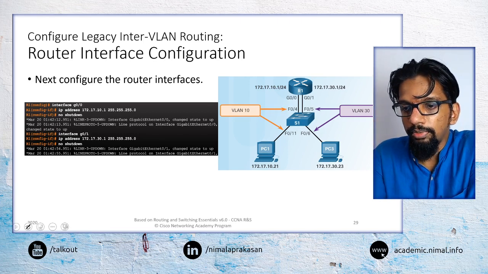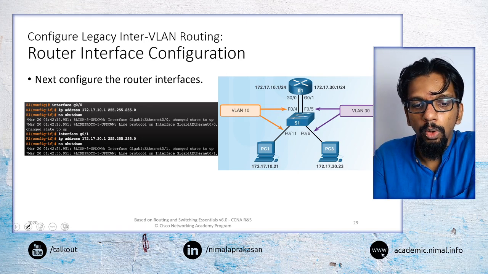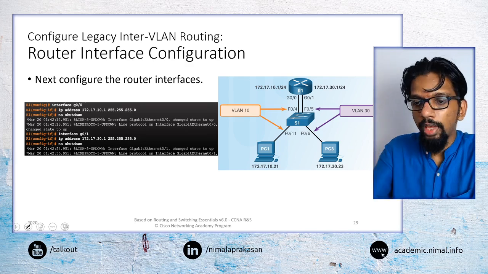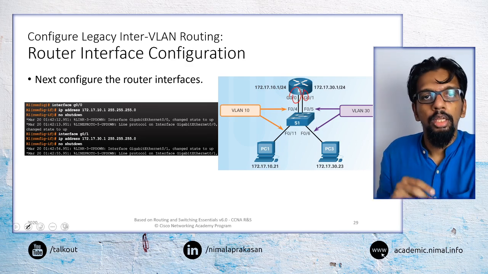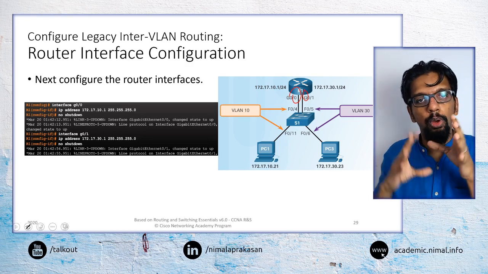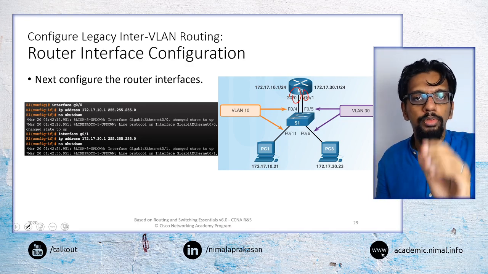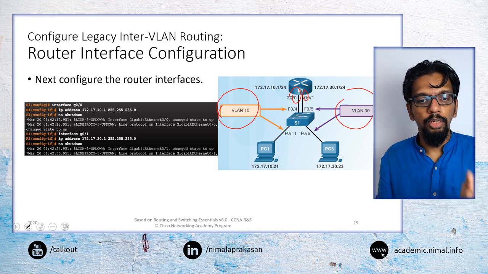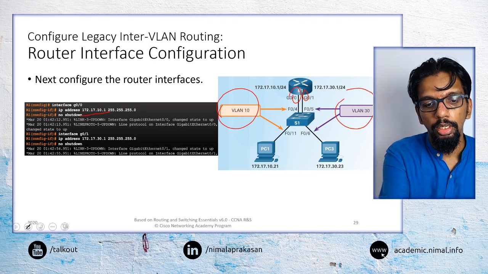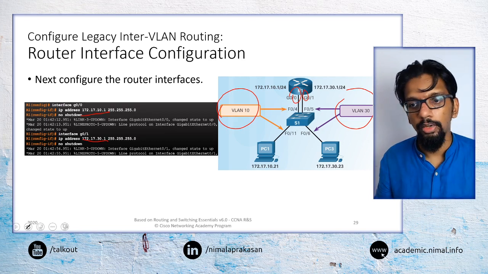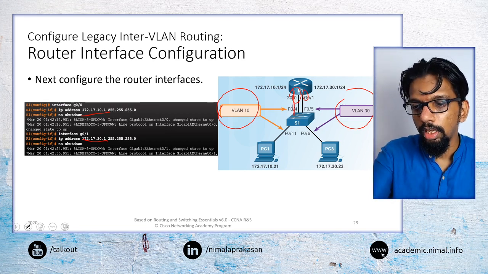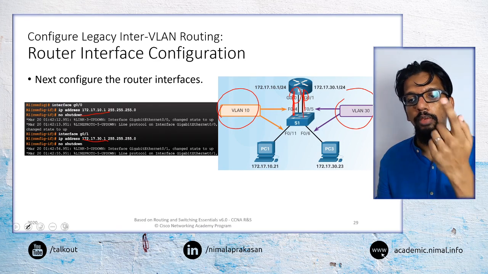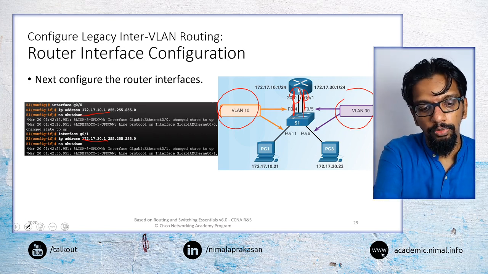Then at the router interface, we will configure the particular IP address, the network address or the gateway address, for that particular network. Normally, how we configure gateway addresses for a network is that it is the IP address of the router for that network. Now we have two different networks, and each of those networks needs a separate gateway. So network 10 and network 30 will have two different gateway addresses, and the interfaces connected to the switch for each of those VLANs will be configured as the gateway there.